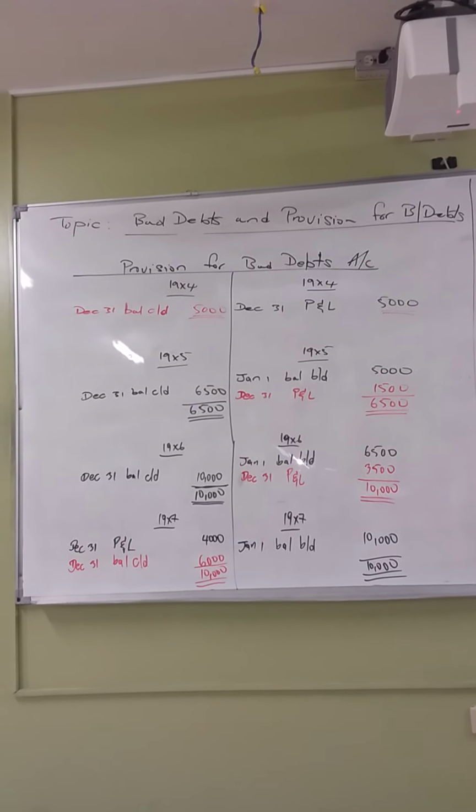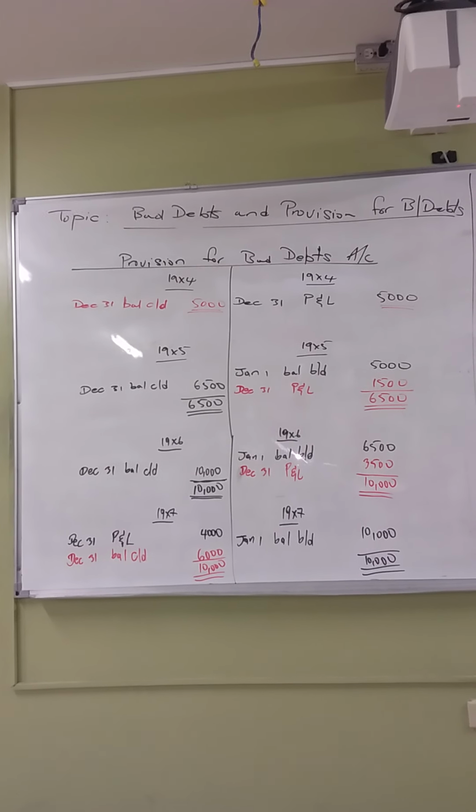Let us move to 1997. Now you had a balance c/d.